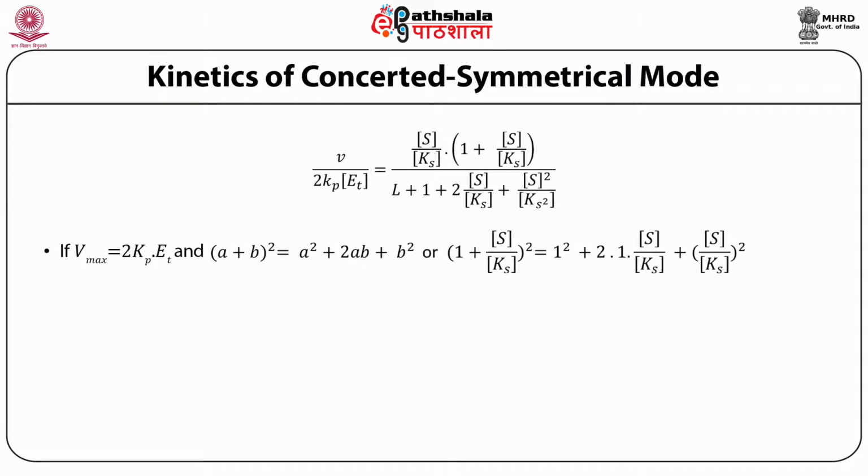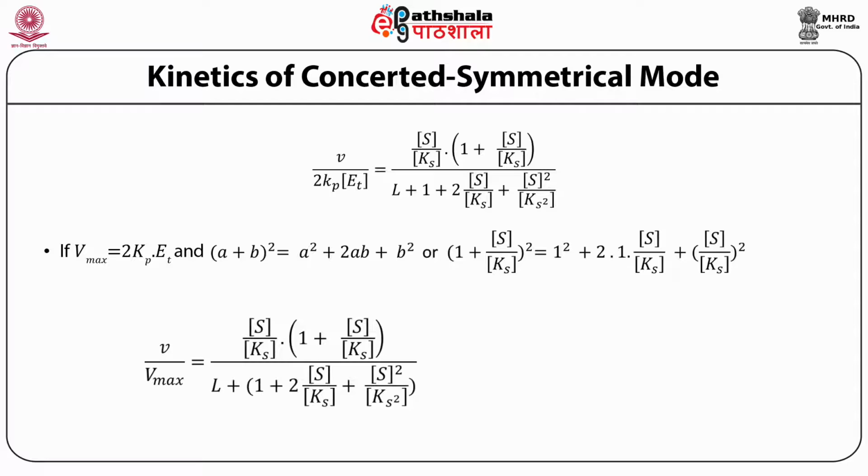If you put the value of Vmax equal to 2 Kp into Et, and we know that A plus B whole square is equal to A square plus 2AB plus B square, then the equation becomes V upon Vmax is equal to S upon Ks in the bracket 1 plus S upon Ks, divided by L plus 1 plus 2 S upon Ks plus S square upon Ks square.